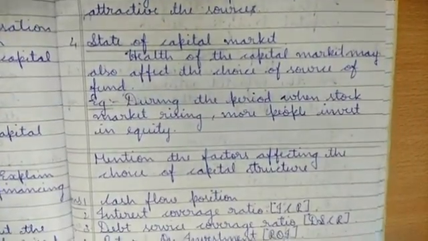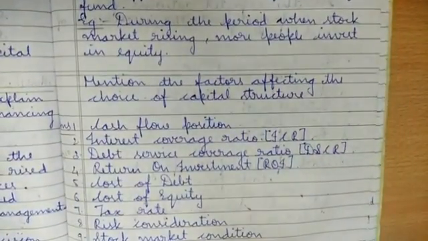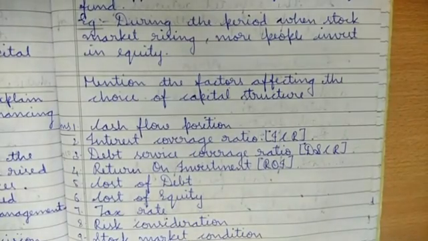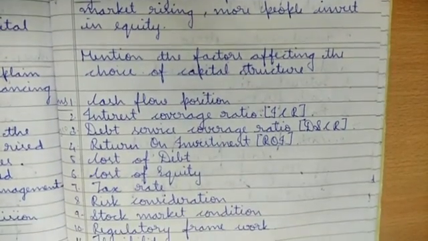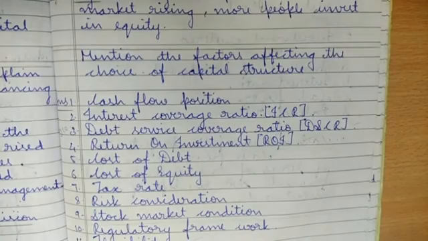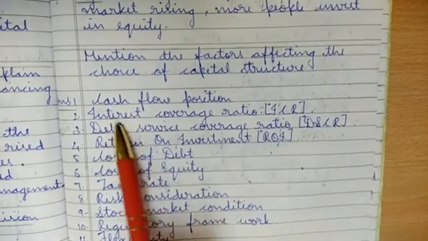Next, mention the factors affecting the choice of capital structure. This is a practical oriented question, and out of 14 I have written only 11. You can write any 10. It comes in order.